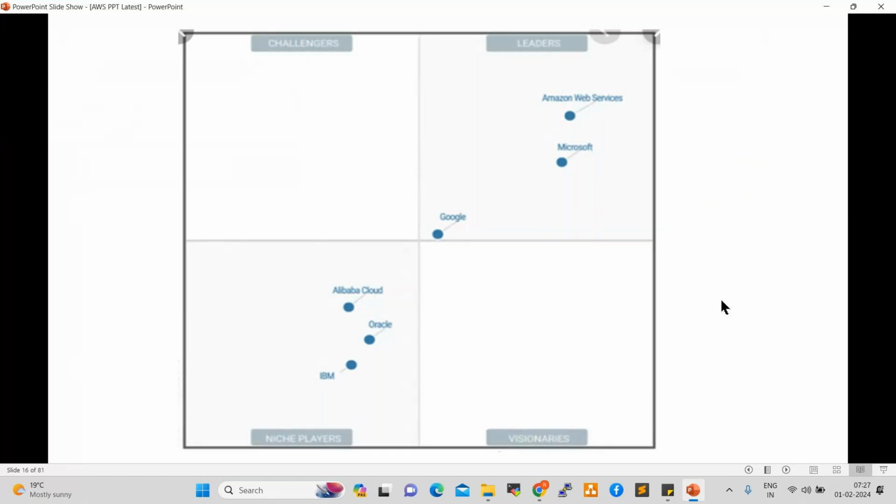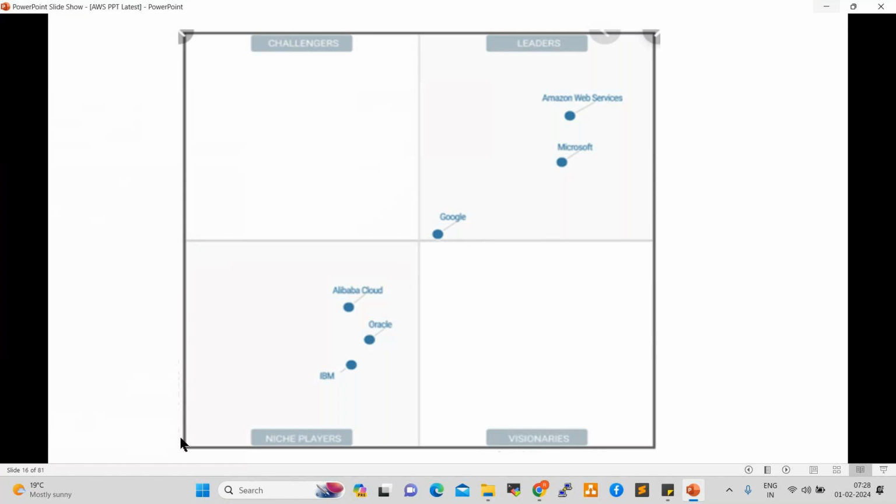In the last quadrant, AWS is in first place, Azure is in second place, Google is in third place. So Google is investing more in Google Cloud. They are trying to come to second place. Maybe after 1 year, 2 years, they will definitely come to second place because they are increasing the data centers, they are increasing the resources. Okay.